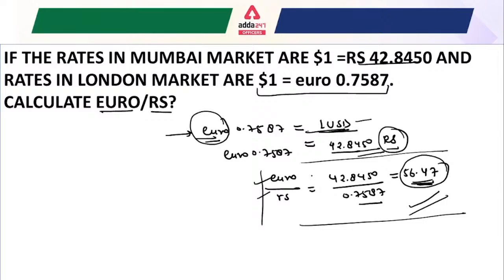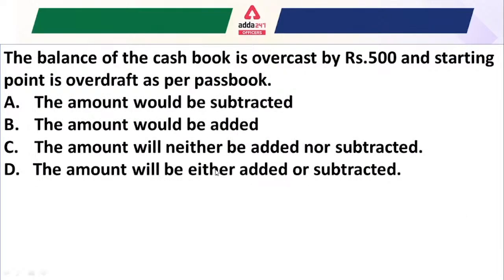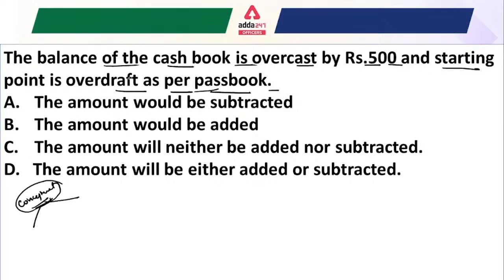Okay, so now attempt another question. Another question is very good. If I say the balance of the cash book, this is the kind of question which is called a conceptual question. In the JAIIB examination, in paper 2, you will get conceptual as well as numerical questions both. So you have to understand here, in this question, the balance of the cash book is overcast by 500 rupees, and the starting point is overdraft as per the passbook. That means your passbook balance is given in the overdraft term, or say in the credit term. I always explained to you, if the passbook balance is given, just write here cash book balance, right?